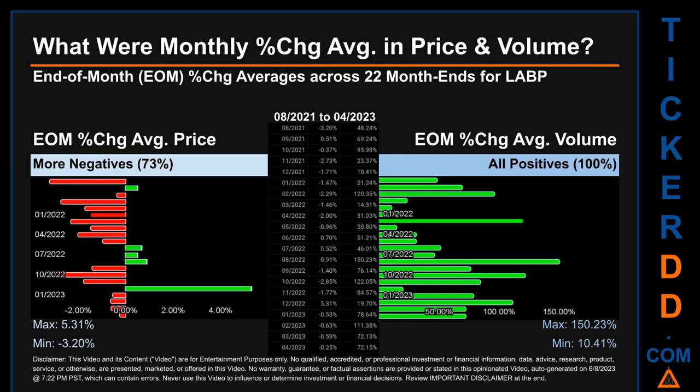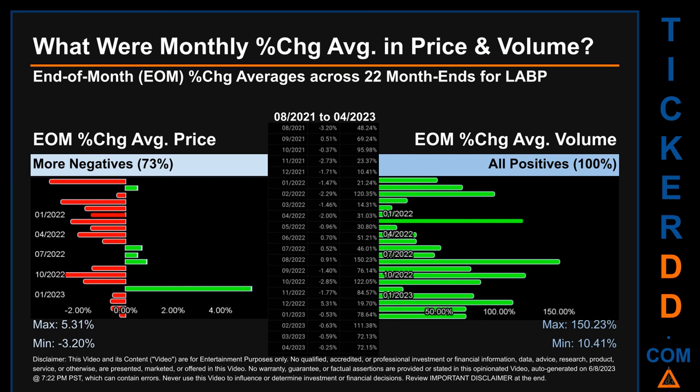What were end-of-month percentage change averages in price and volume for LABP? The monthly average of percentage change in price and in volume were calculated for each of the 22 month ends. That calculation took daily percentage changes and averaged them for each given month. If a month end came out negative, then it means that the month summarily saw a negative change.